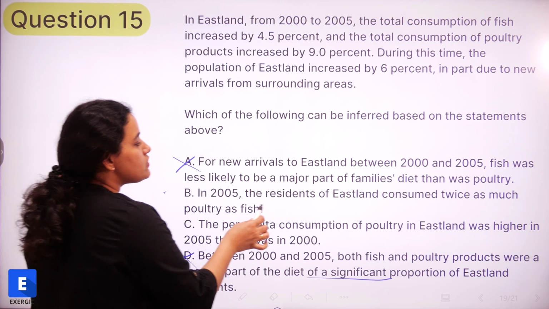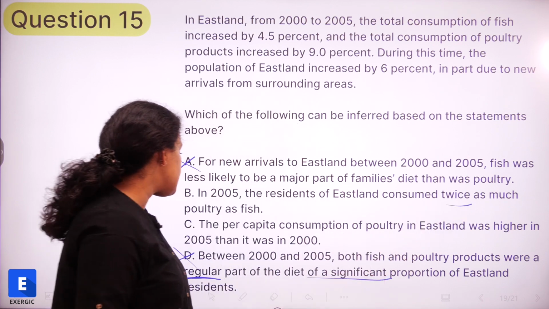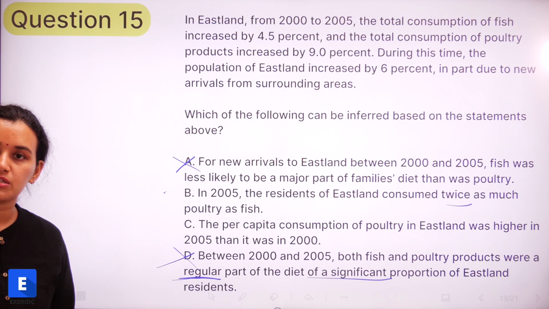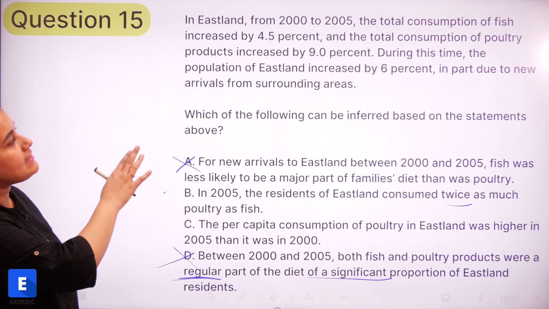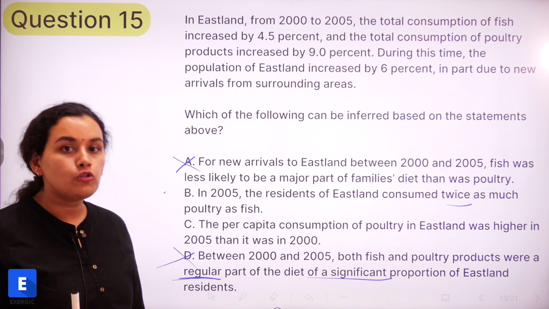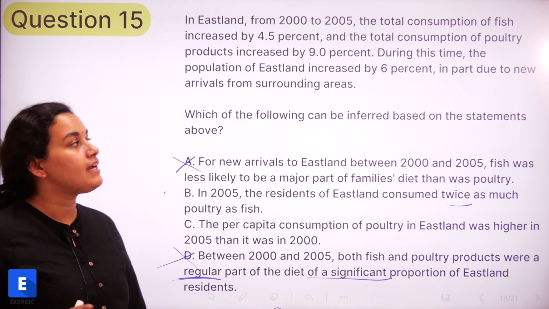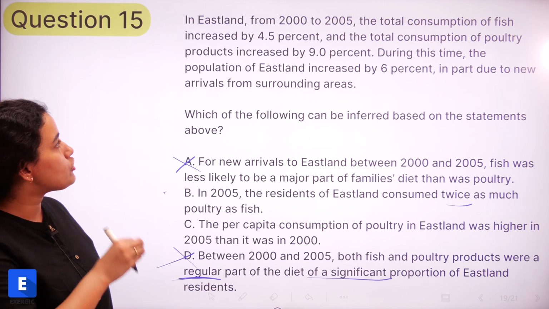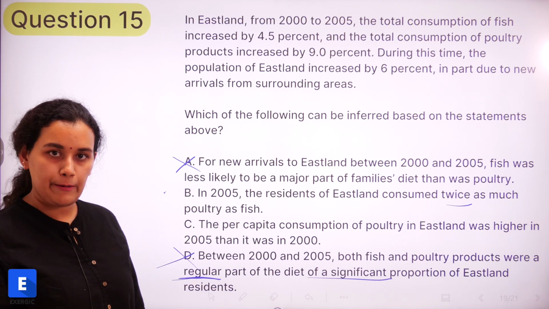B says in 2005, the residents of Eastland consume twice as much poultry as fish. But if you look at the passage, we have not been given the exact amount of fish or poultry consumed. We only know that consumption of fish increased by 4.5%, consumption of poultry increased by 9%.